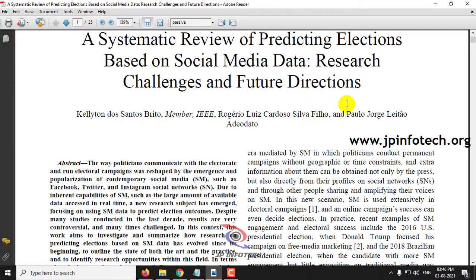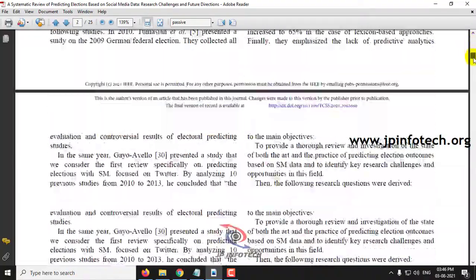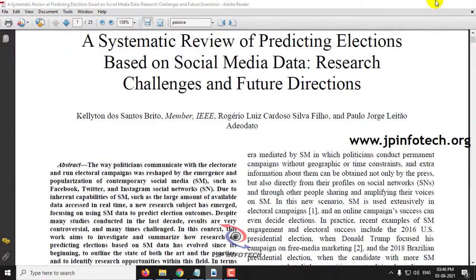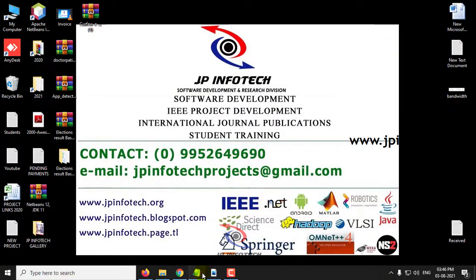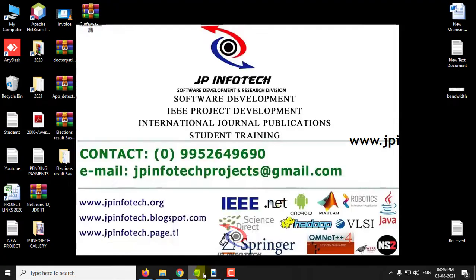And this paper is a review paper, so they would not have mentioned any one technique. They have mentioned various kinds of techniques and analysis was made on it. In our implementation we will be implementing using the passive aggressive classifier algorithm. So now let us go to the execution.